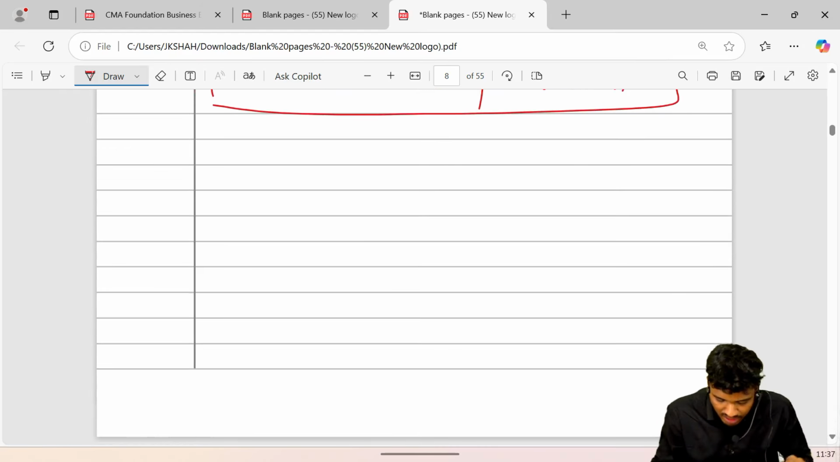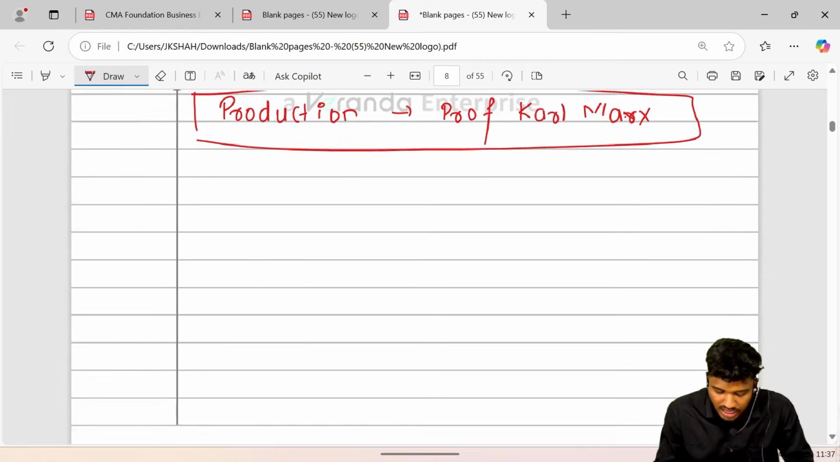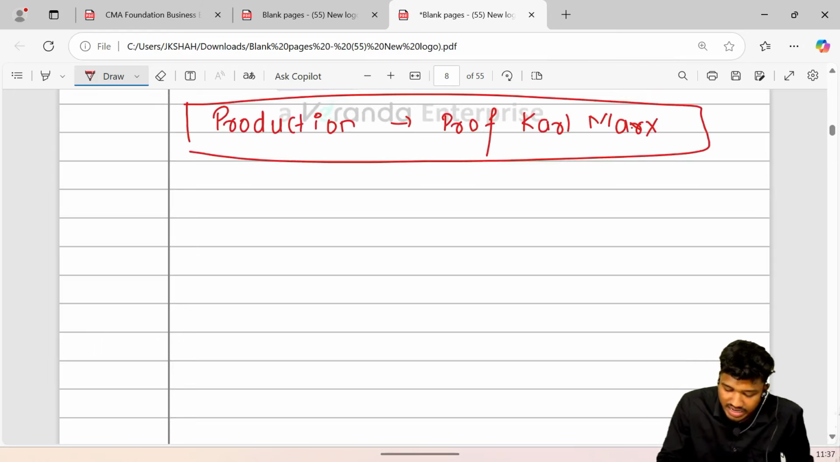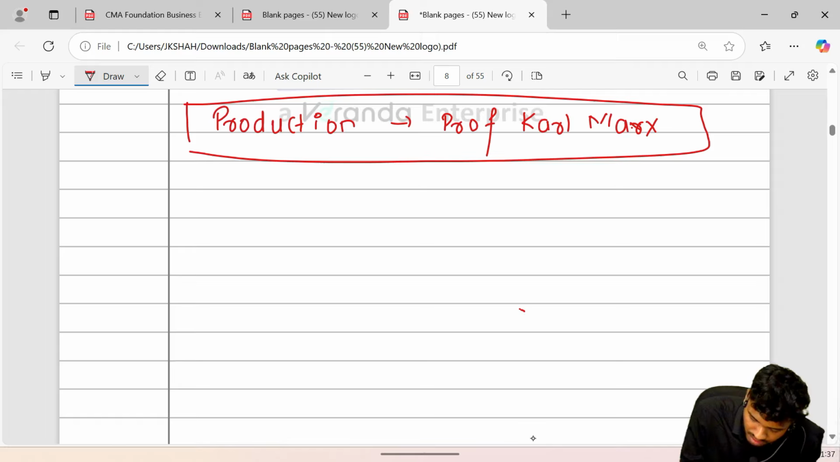Moving ahead. Let's go forward. The production concept was coined by Professor Karl Marx. Moving ahead. Now guys, in production there are various periods. Production period.